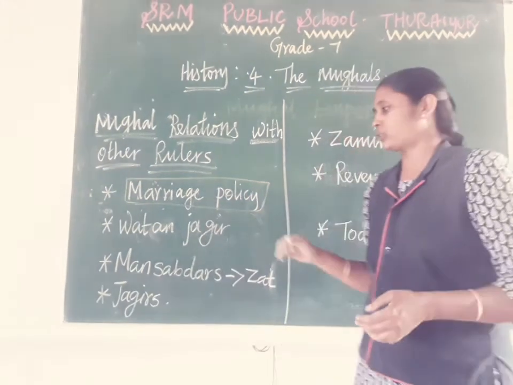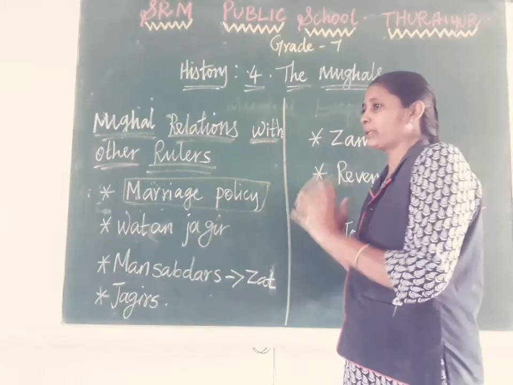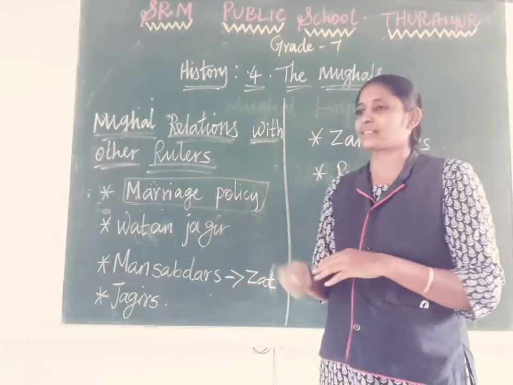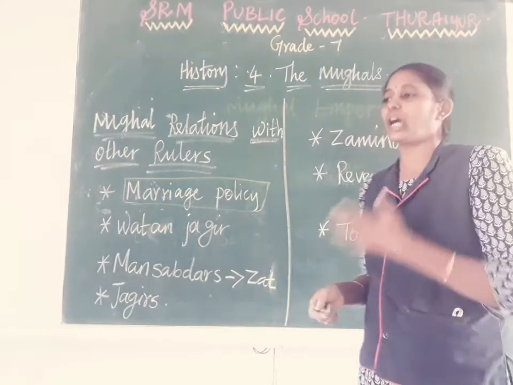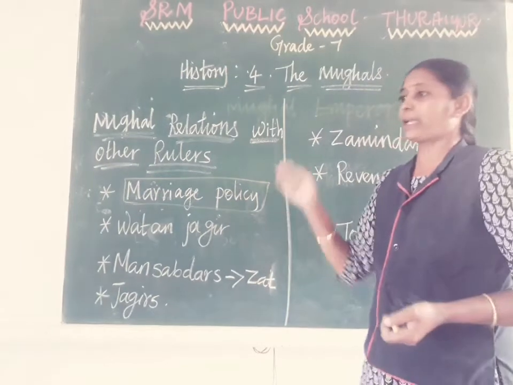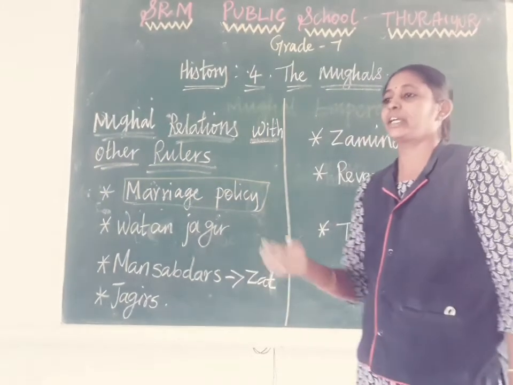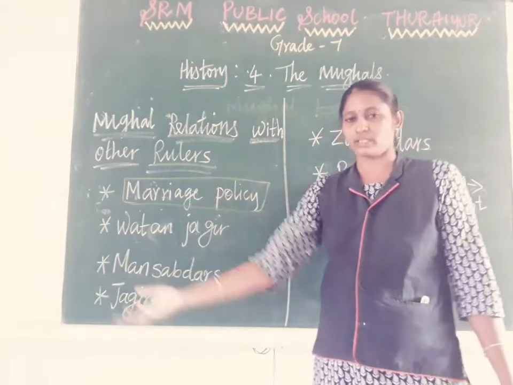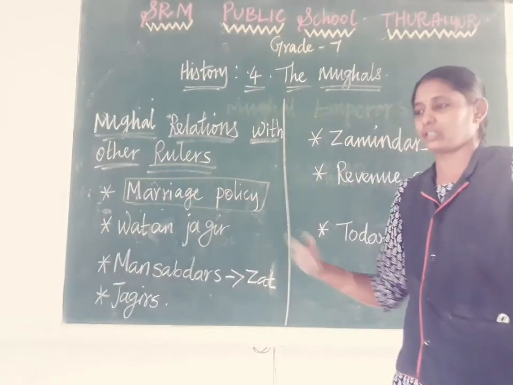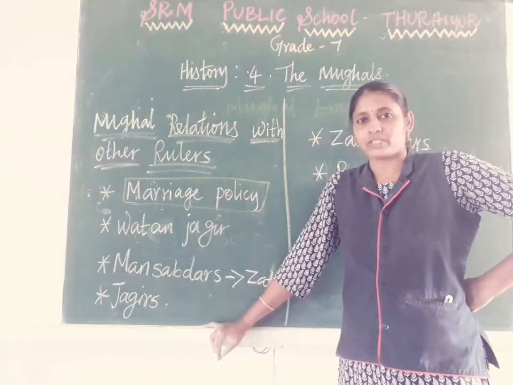Then one more method, Watan Jagir, they followed. What do you mean by Watan Jagir? Suppose one area was captured by a Mughal ruler. A best example is Kaisariya, a Rajput ruling area. That was captured by Akbar in the war. But after capturing it, Akbar was ready to give that land back to the particular king who was ruling that area.